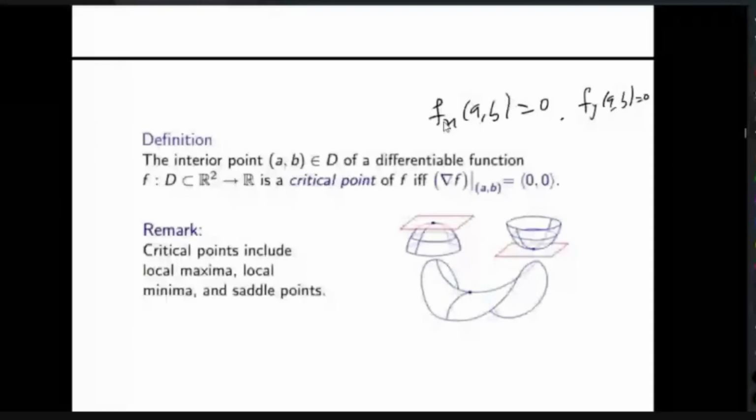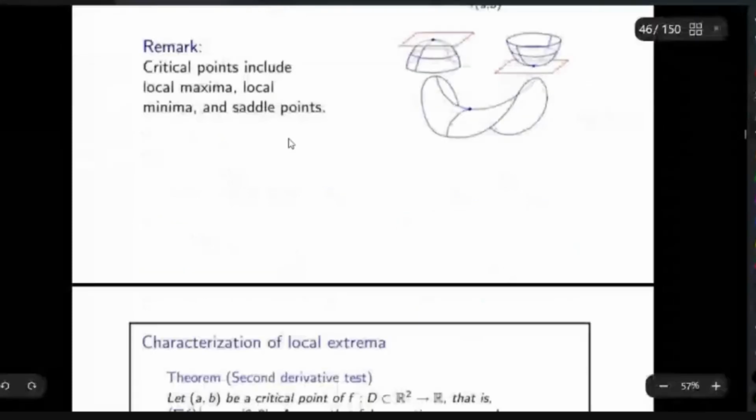So all these three points are critical points, as we have already discussed. Critical points include local maxima, local minima, and the saddle points. Okay. Now there is a characterization for local extrema.